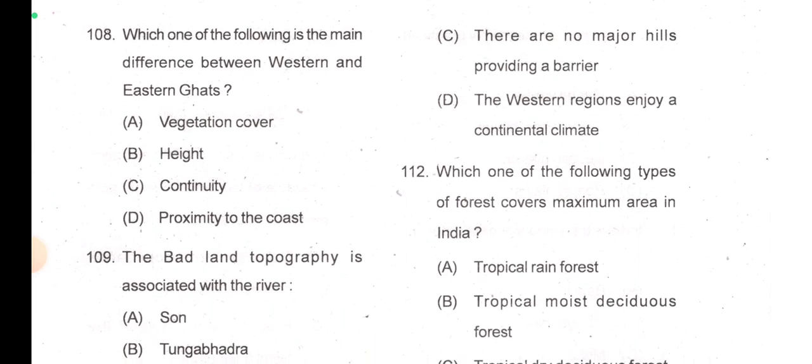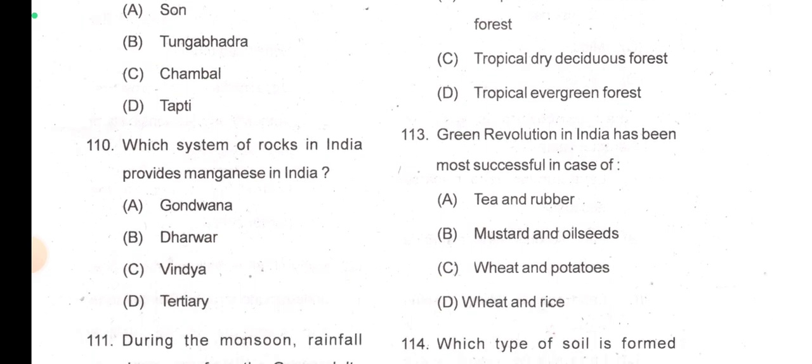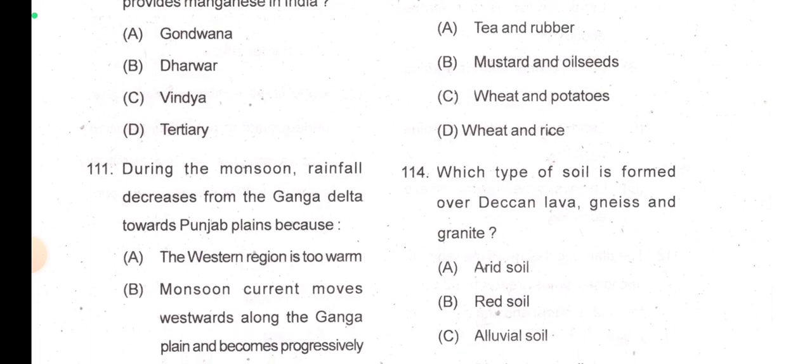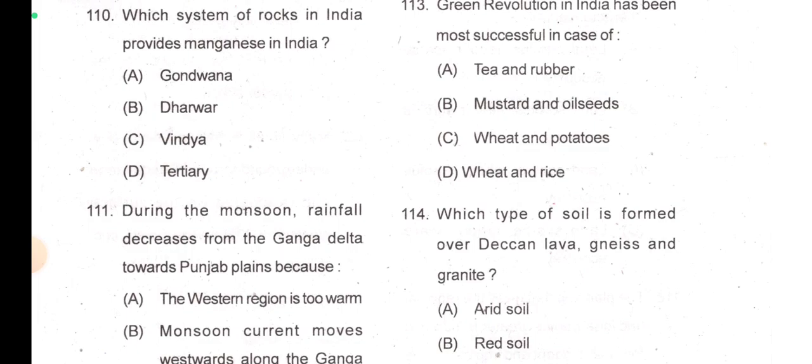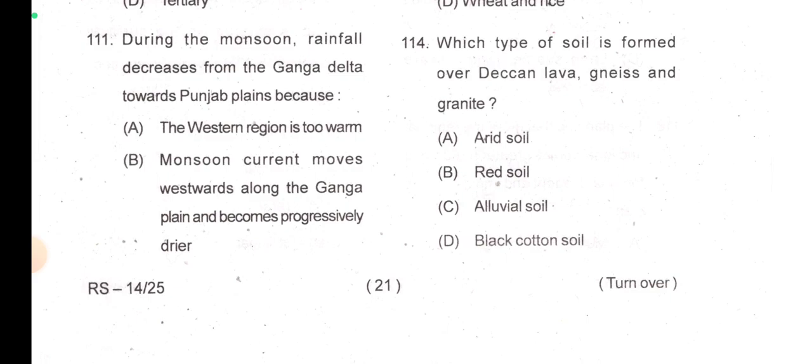Which one of the following is the main difference between Western and Eastern Ghats? Continuity. The badland topography is associated with the river Chambal. Which system of rocks in India provides manganese in India? I think Dharwar. Okay, do check it. Dharwar.